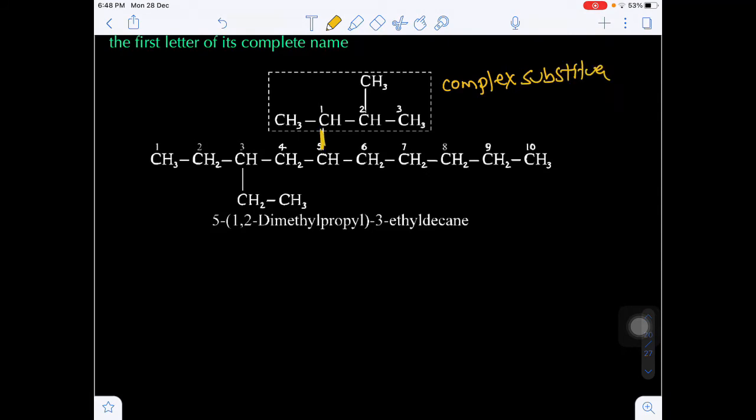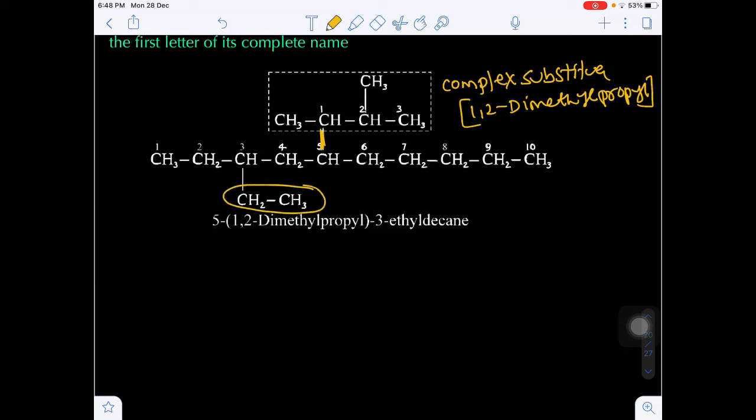Substituent. Now it is attached to which carbon? Fifth carbon. This will be the first carbon, second. Now we have first carbon methyl, second carbon methyl. So shall I write 1,2-dimethyl. Total 3 carbons are there in the side chain of a complex substituent. So this is known as 1,2-dimethyl propyl.